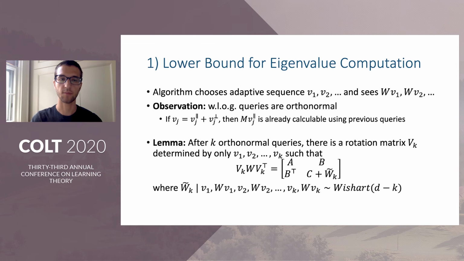Next, the key step is to show that for any sequence of k orthonormal queries, there is a component of W, which we will denote W tilde k, which is completely independent of the first k oracle queries and responses. And therefore, this component W tilde k is sort of completely unknown to the algorithm. We prove this by constructing a rotation V_k, for which a component of the bottom right d minus k by d minus k submatrix has a Wishart distribution, even when conditioned on the first k queries and the responses from the oracle. And this is basically a consequence of the fact that orthogonal components of Gaussians are independent.